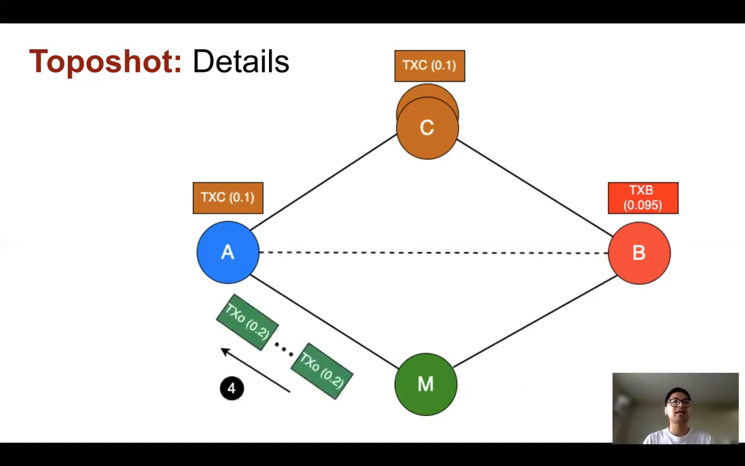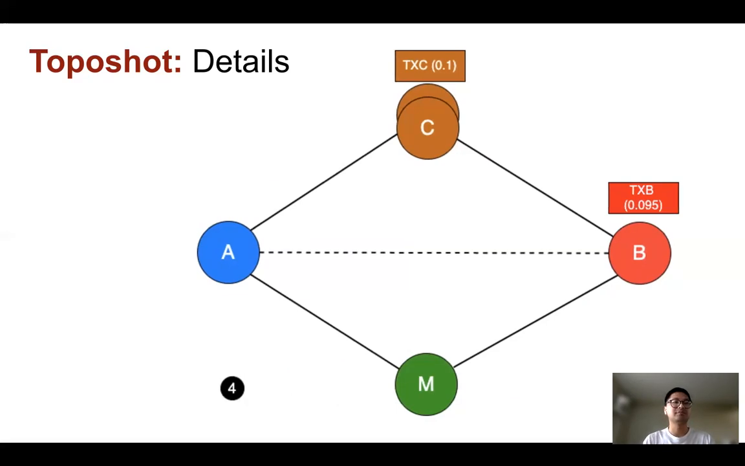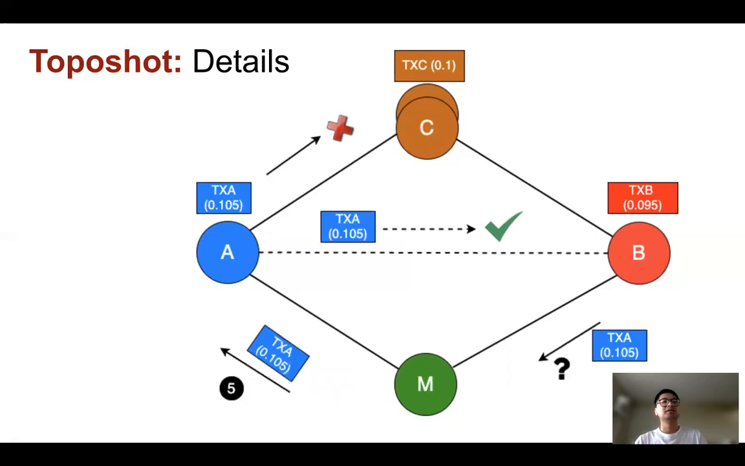Similarly, next step, node M sends the future transactions to node A to evict TXC. In the last step, node M sends another replacement transaction TXA to node A with a slightly higher gas price. Now, node C will reject TXA, but node B can accept TXA. So node M checks if it can receive TXA from node B. If so, node M knows node A and node B have a connection.